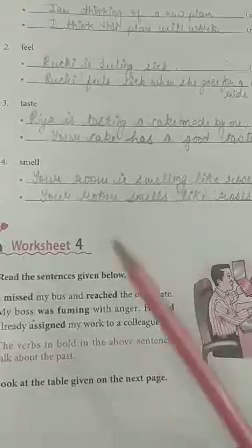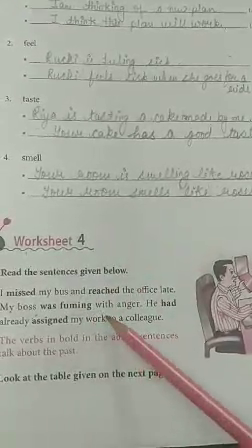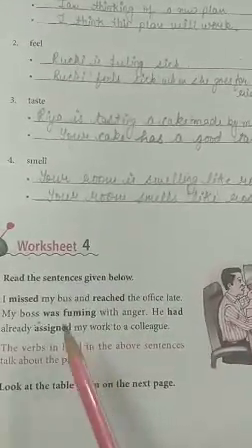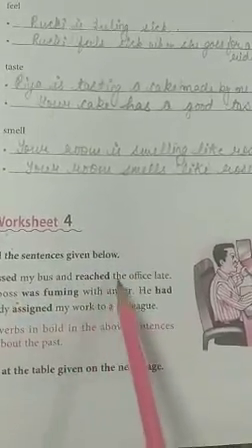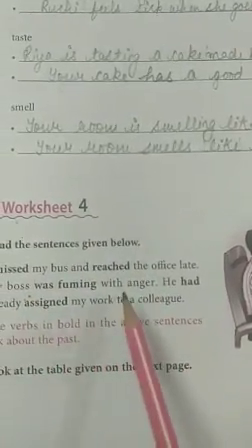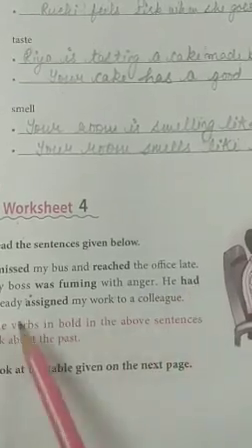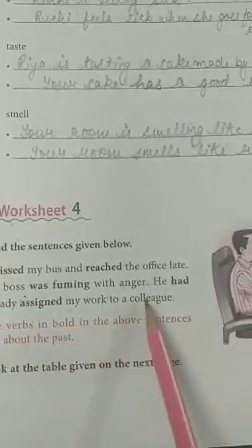So now we will be doing worksheet 4. We will be doing past tense here. So now start it. Read the sentences given below. I missed my bus and reached the office late. My boss was fuming with anger. He had already assigned my work to a colleague.